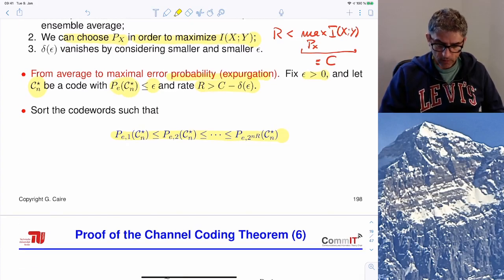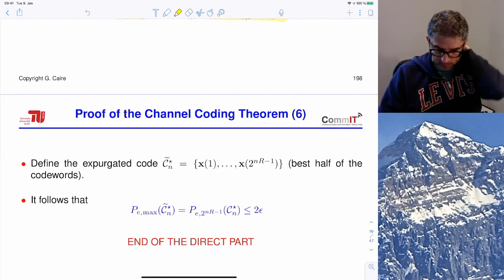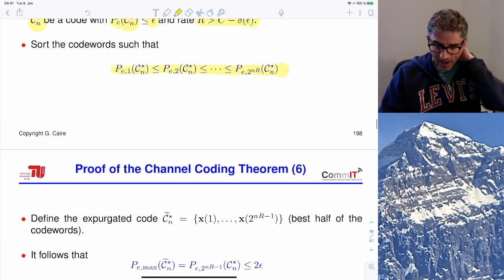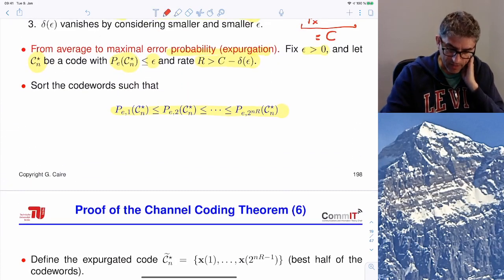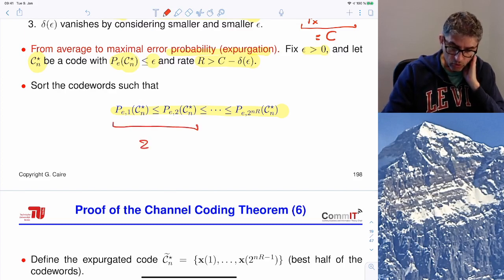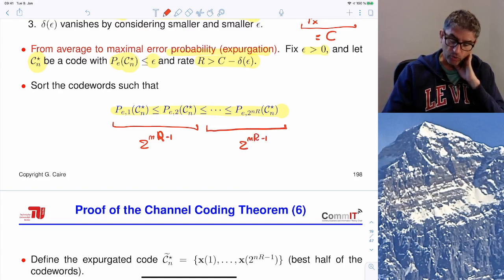Good. So the idea is that we can take the best half of this codebook. The best half is taking the 2 to the n r minus 1 best code words, and then throw away the 2 to the n r minus 1 worst code words.